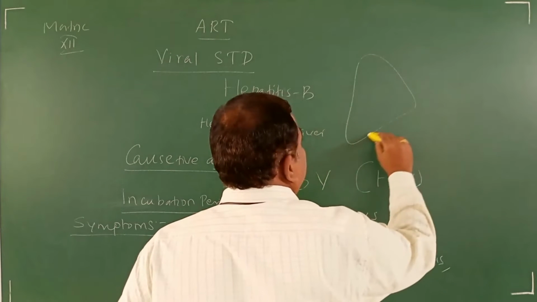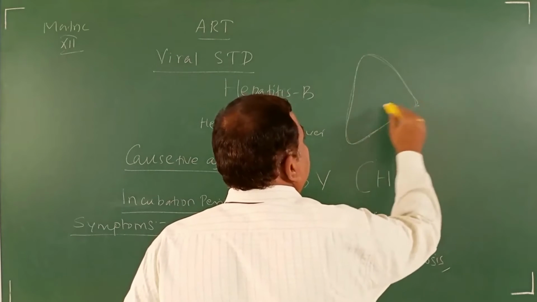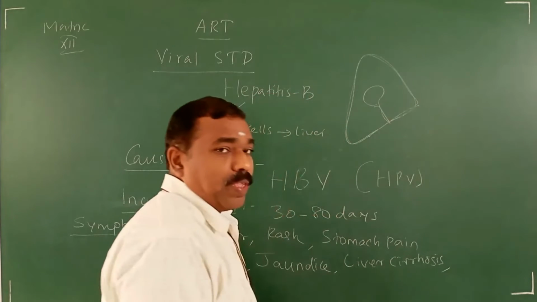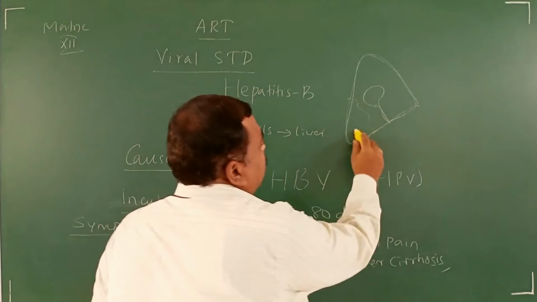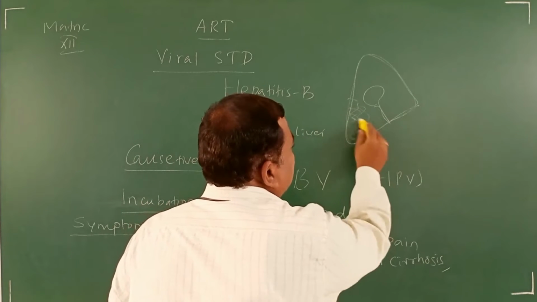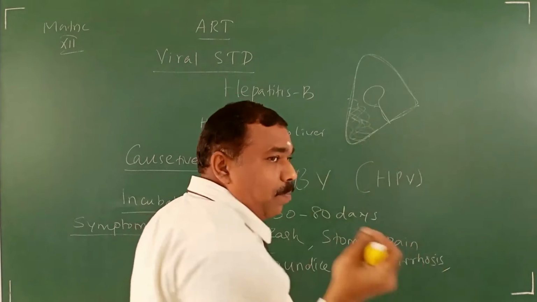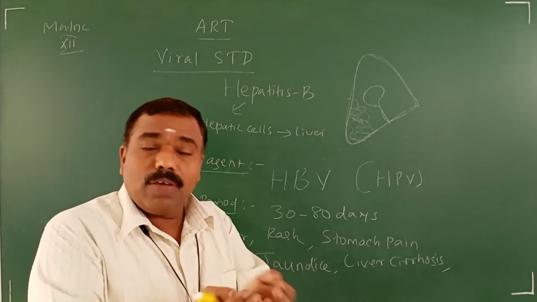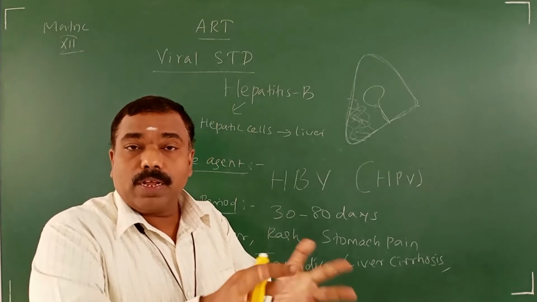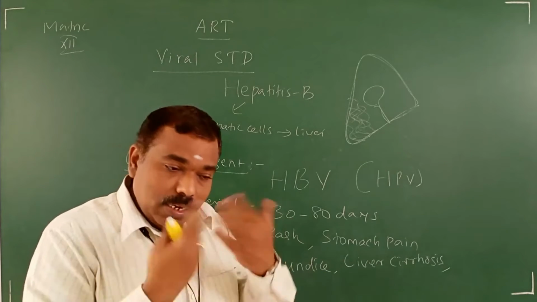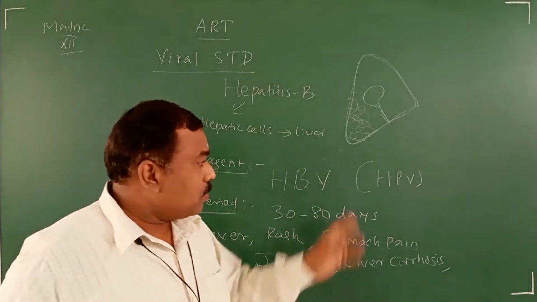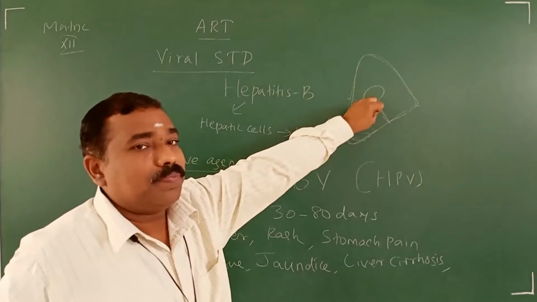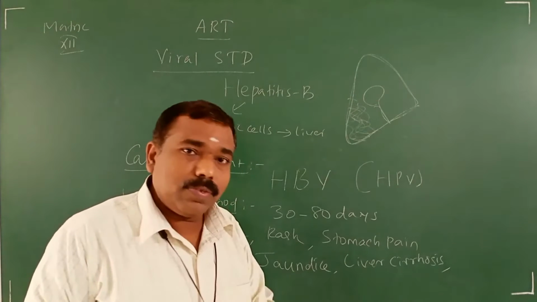The liver is like this, with the gallbladder inside. The part of the liver, everything becomes spoiled. The hepatic cells bulge and are damaged because each cell has a lot of virus inside; it eats the content and damages it. When the maximum part of the liver is damaged, that is called liver cirrhosis.